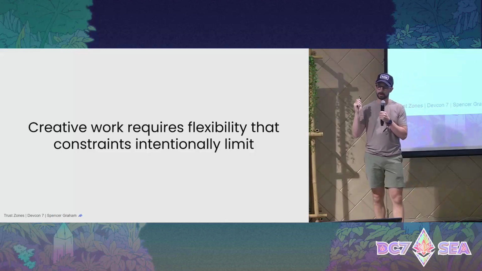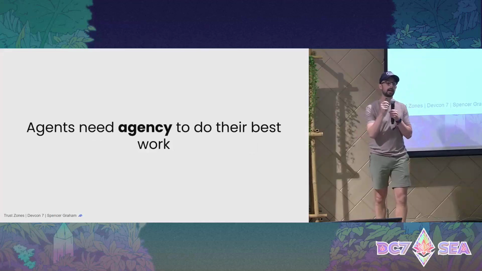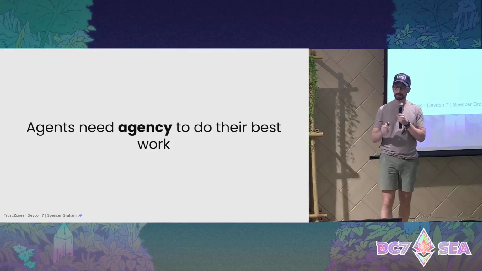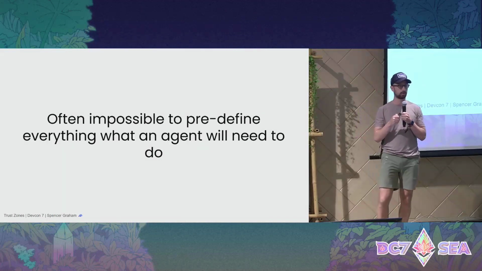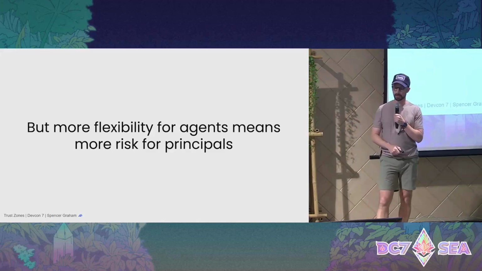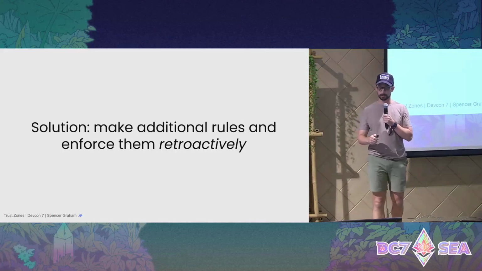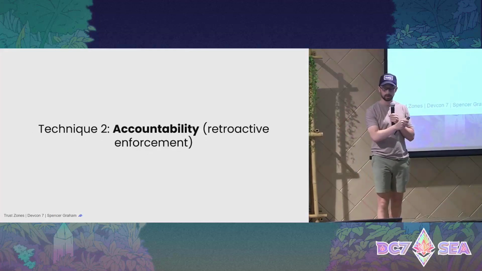Creative work requires flexibility that constraints intentionally limit. Agents need agency to do their best work on behalf of their principals. And it's often impossible to define everything an agent will need to do upfront. But more flexibility for agents means more risk for principals like me. So what do we do? We can make additional rules and we can enforce them retroactively.